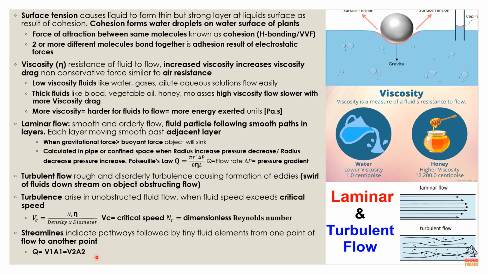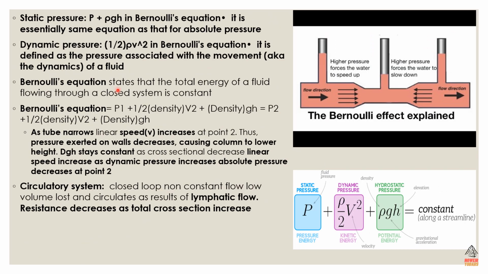Next, you have streamlines. What are streamlines? They are indicated pathways followed by a tiny fluid element from one point of flow to another point. It's basically V1A1 equals V2A2. So the flow rate is equal to velocity times area 1, equals velocity times area 2.